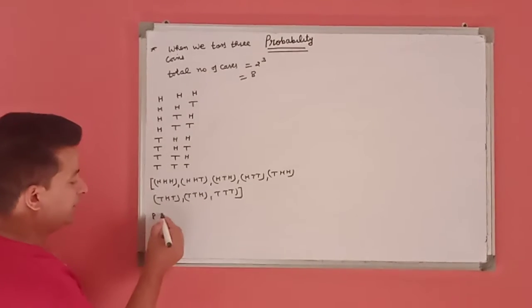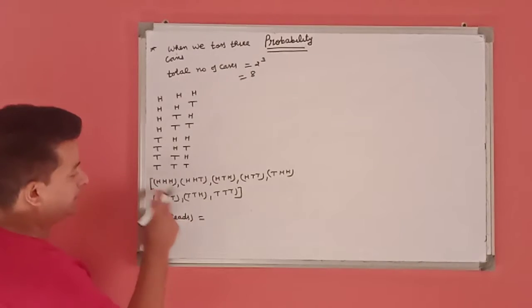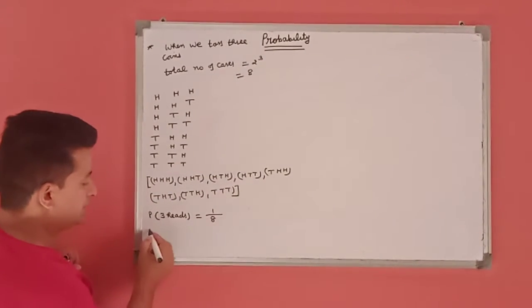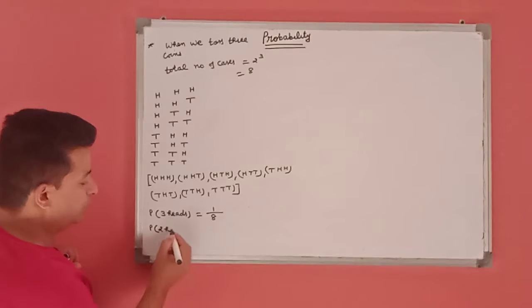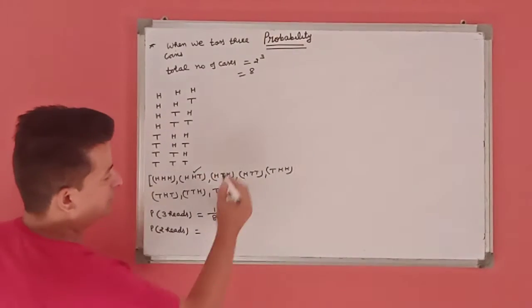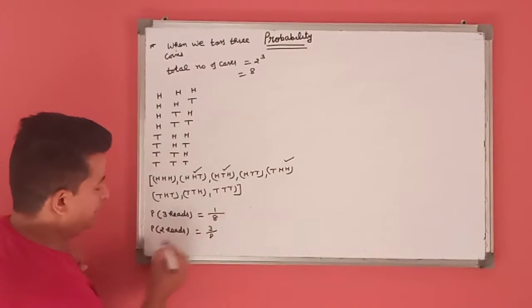If we find the probability of 3 heads, the favorable case is 1 and the total number of cases is 8. If we find the probability of 2 heads, there are three such cases, so it is 3/8.